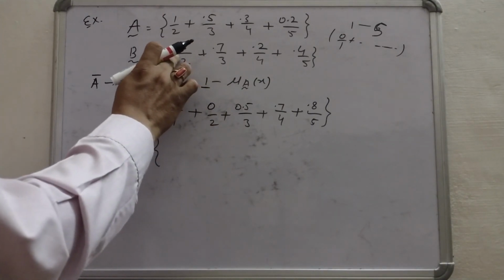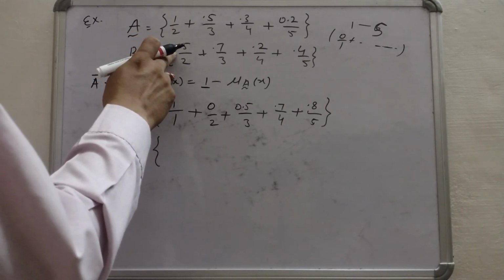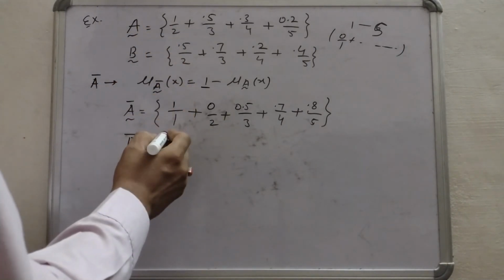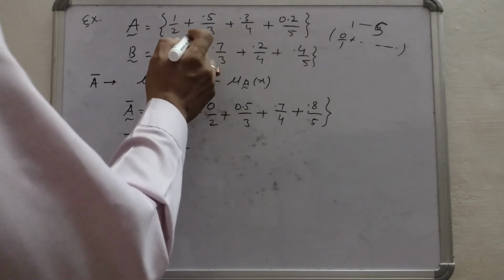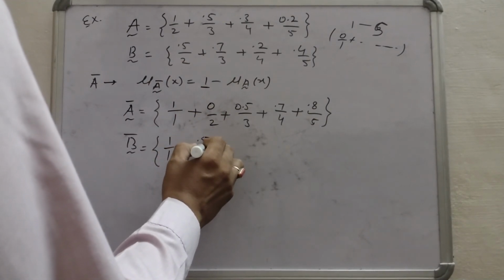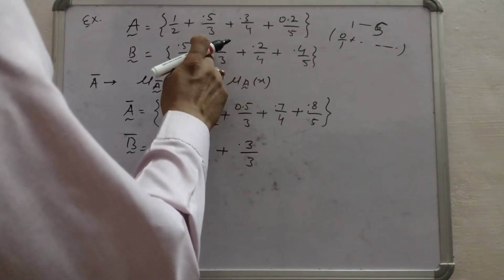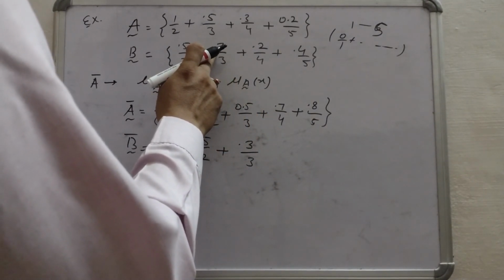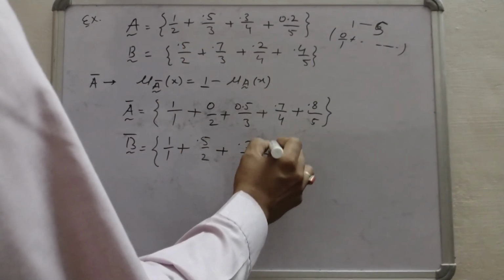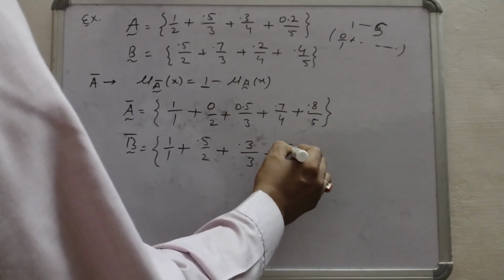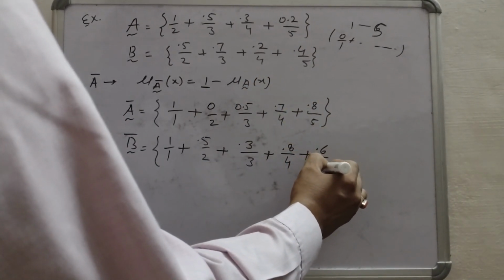Again here 1 is not there, so its membership in the fuzzy set is 0 for element 1. So in the complement it will have full membership: 1 by 1 plus 0.5 by 2 plus 0.3 by 3. After subtracting this 0.7 from 1, we get 0.3, plus 1 minus 0.2, that is 0.8 by 4, plus 1 minus 0.4, that is 0.6 by 5.